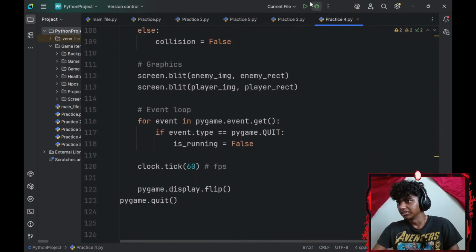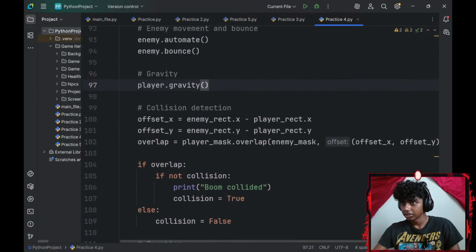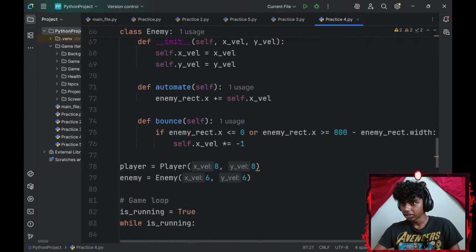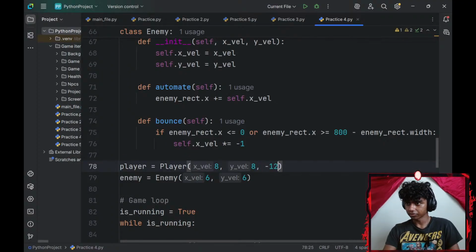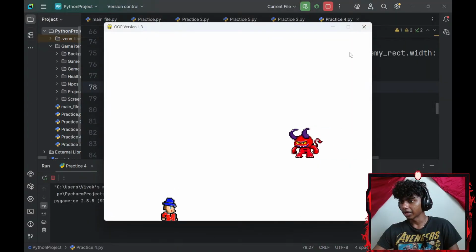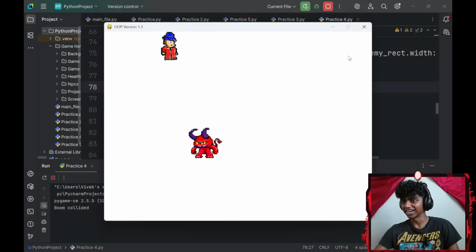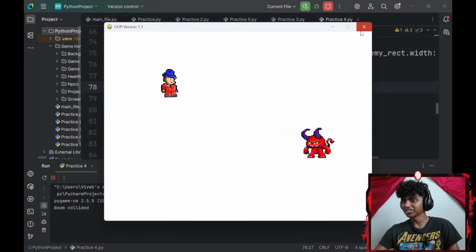Okay, does my player have gravity? Type error, Player.__init__ missing one required positional argument, jump_strength, line 78. Oh, okay, my bad. Jump strength is going to be -12. There. Now if I run the command, okay, my player is sinking down. Where's my floor at, guys? Alright, I actually know where I messed up, I think.